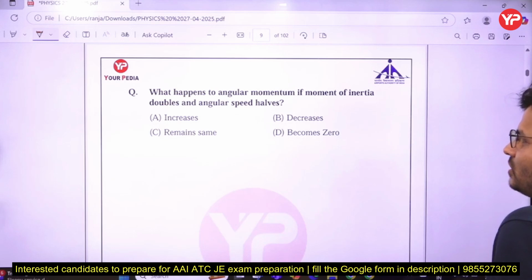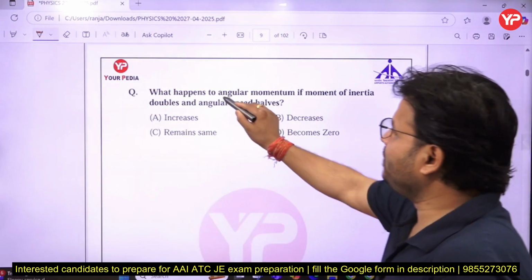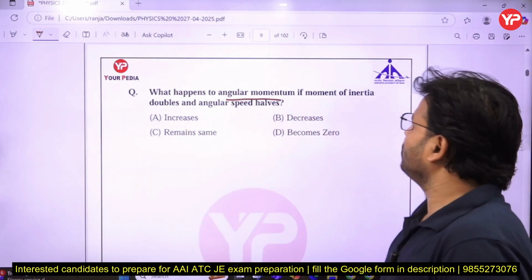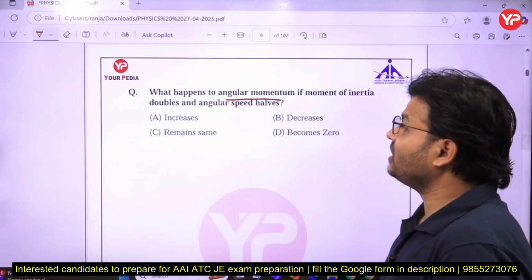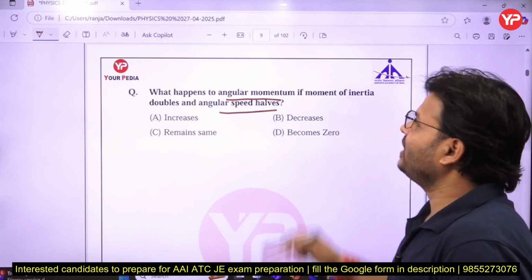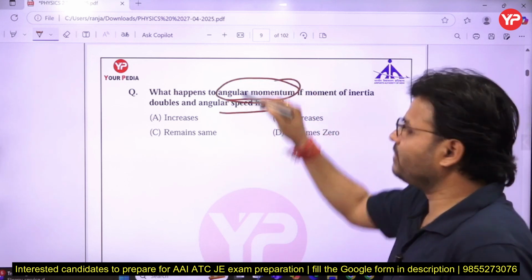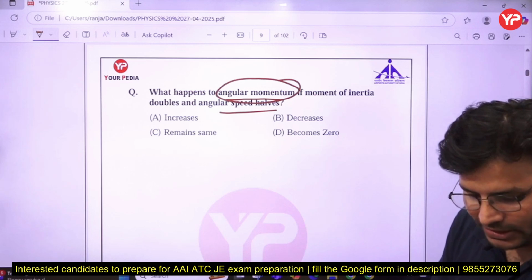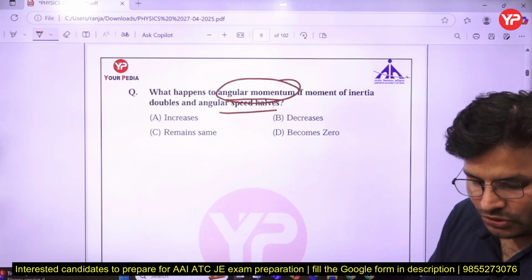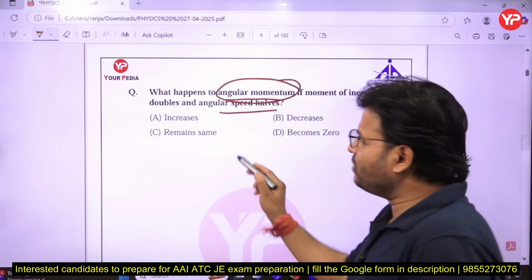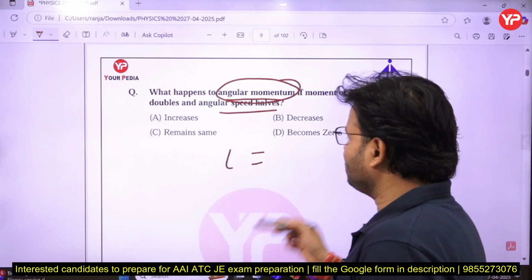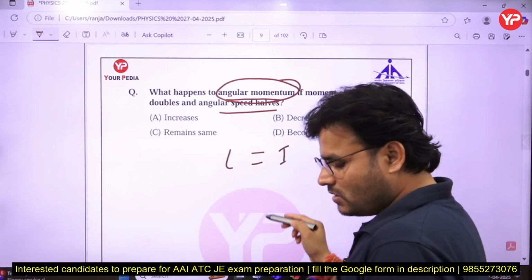Come to the next question. The next question is: what happens to angular momentum if the moment of inertia doubles and the angular speed is halved? Angular momentum, my dear friends, is equal to what?